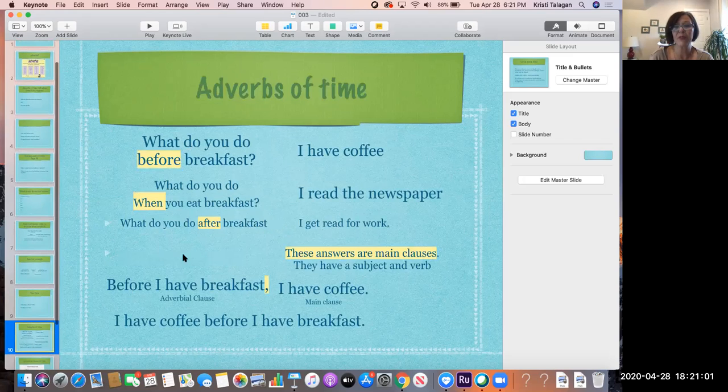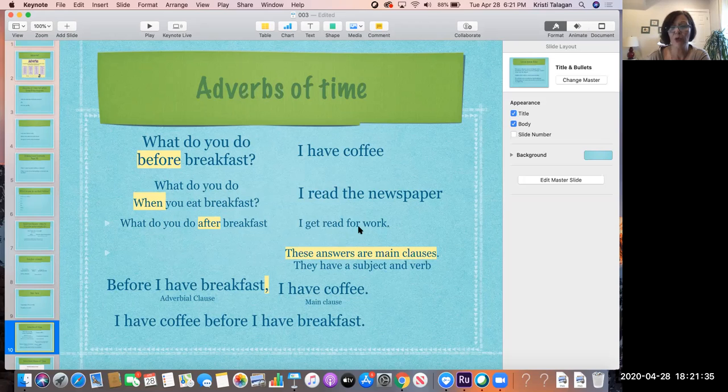So adverbs of time. Here are the adverbs of time: before, when, after. So these are called adverbs of time. What do you do before breakfast? I have coffee. What do you do when you eat breakfast? I read the newspaper. What do you do after breakfast? I get ready for work.